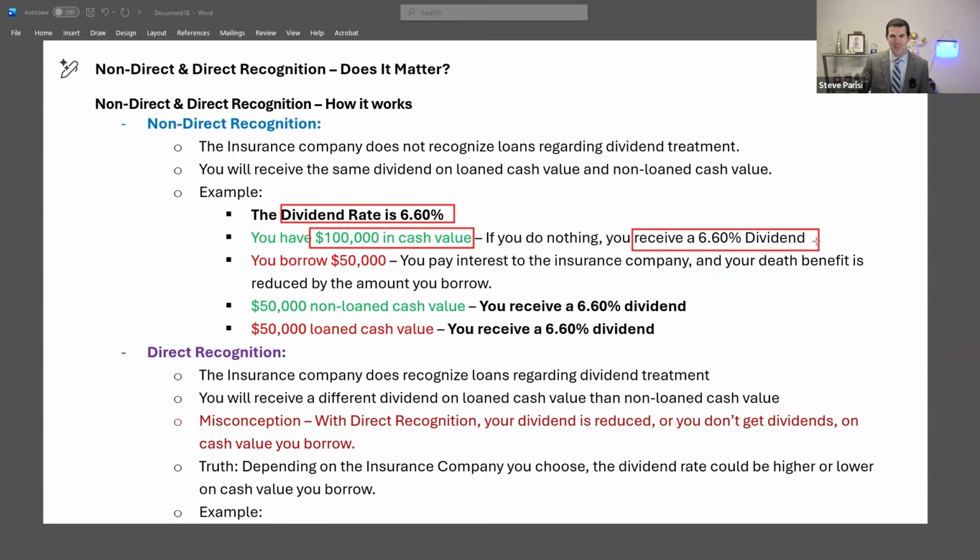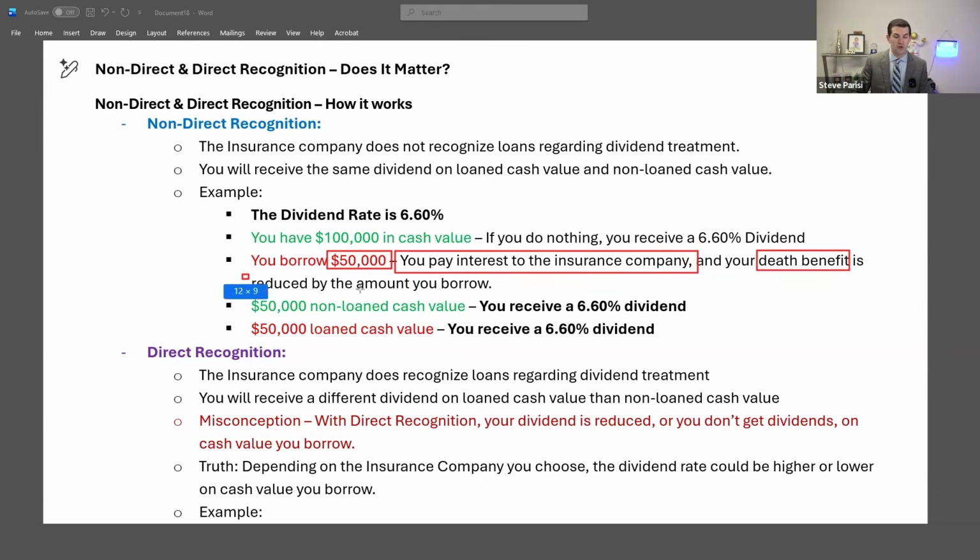But we're not going to do that. We're going to borrow against it. So let's assume you borrow half, $50,000. When you take a loan, you will pay loan interest to the insurance company, and you will also see that your death benefit will be reduced by the amount that you borrow.